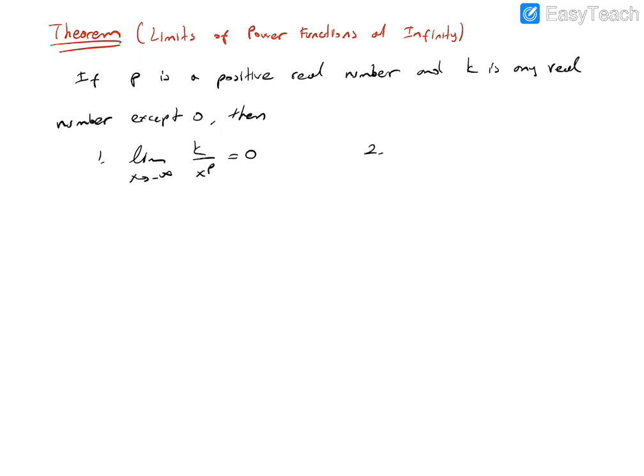And the second one: the limit of the function q over x to the power p when x goes to infinity is also 0.